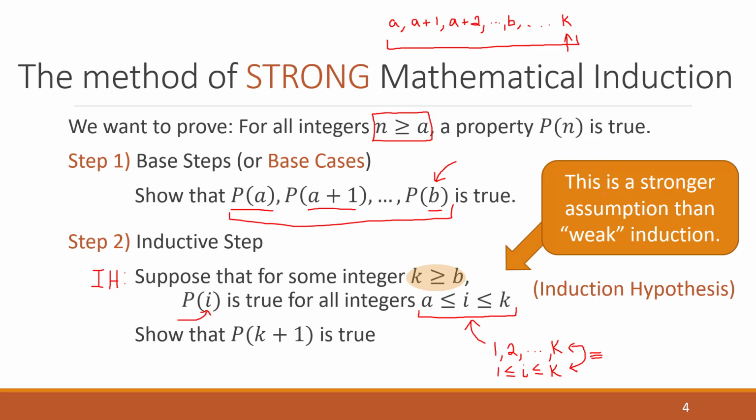Right, and this is, we call this strong induction because we're making a stronger statement here. We're making a much stronger assumption. We're assuming that this property is not just true for a single value, but now that it's true for an entire range of values. It's true for this entire range up here at the top.